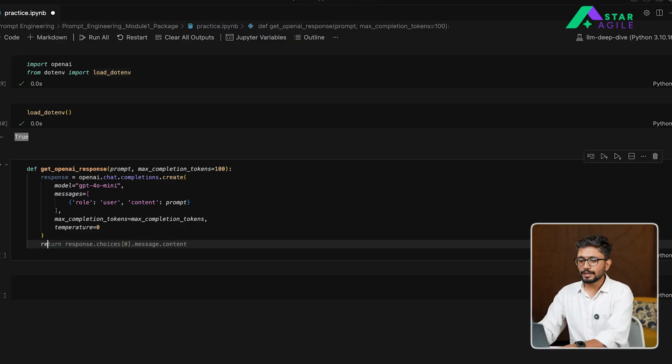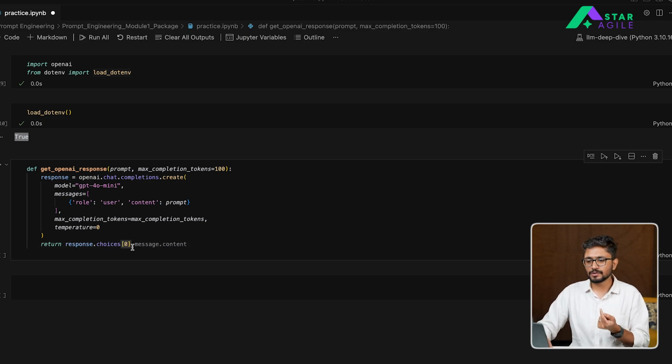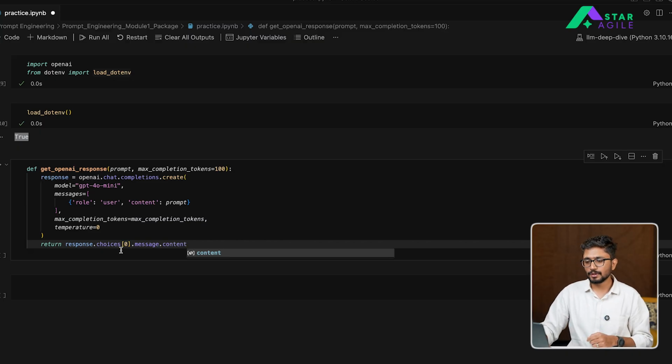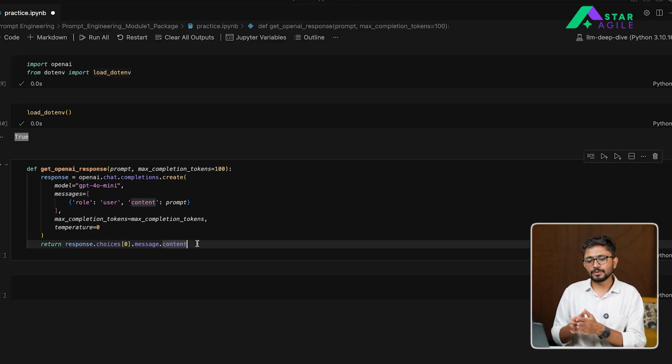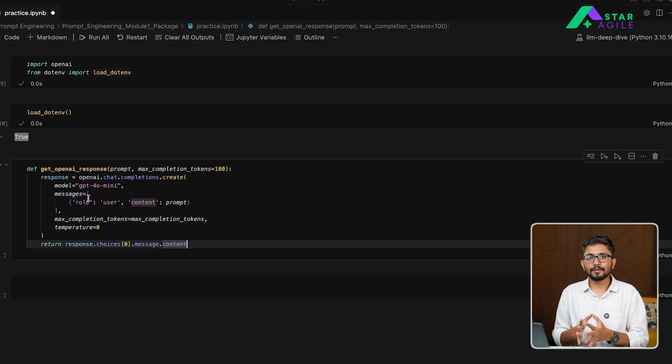And finally, I'm going to return the output that I'm getting from my model. So I'm going to say return response.choices, and here the output can contain multiple choices, but we are asking the model to only output one single answer. Therefore we take the first value from choices, and it contains the output within the message attribute, and then from message we get the content using the content attribute. So this is the entire set of attributes you need to call in order to get the text out from the output of your large language model. This is the syntax that you are supposed to use whenever you are working with OpenAI.